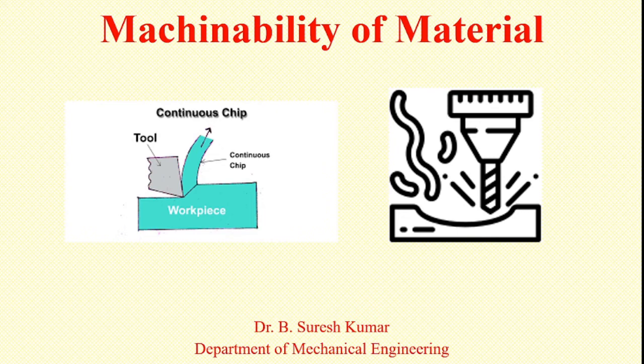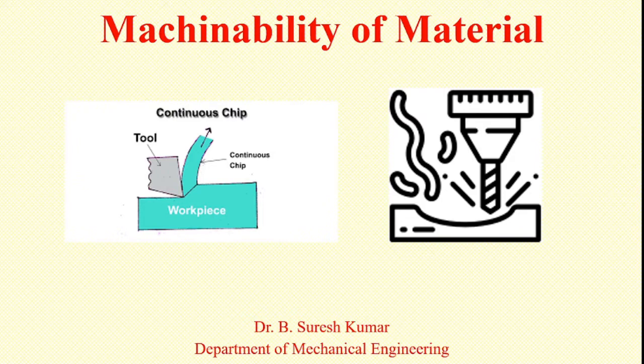Good day. Today our topic is machinability of material. Here, what is machinability? Machinability means the ease or difficulty of removing the material in the form of chips from the workpiece material with the aid of a cutting tool. Otherwise, it can be explained as the simplicity or difficulty of being machined.